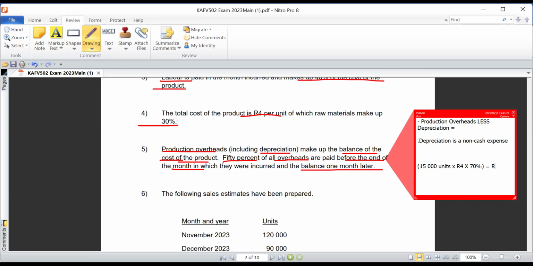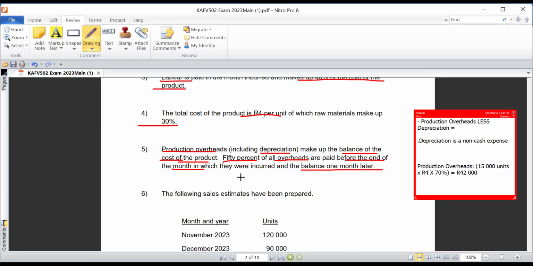So 15,000 units multiplied by 4 rands and multiplied by 70%. That would give you something like 42,000 rand. Meaning to say, out of that 42,000 rands, that 42,000 rands is what is equivalent to our production overheads together.